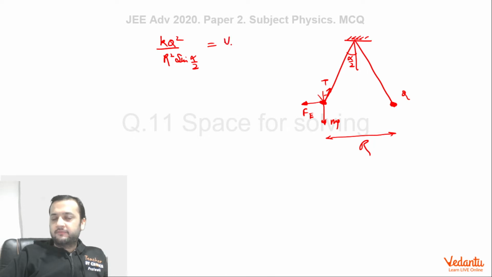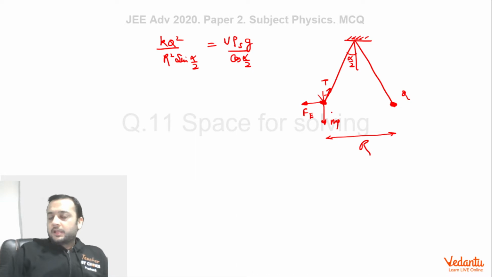M we can write as volume into density of this sphere, which is what we have to find, into g, mg upon this angle, right? So this is alpha by 2 and this is 90, so sine of 90 plus alpha by 2 is cos of alpha by 2. So from here we get V rho sg equals this whole thing, or we don't even need to write this.